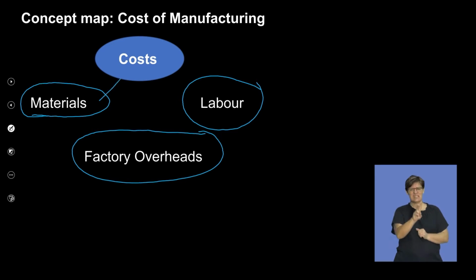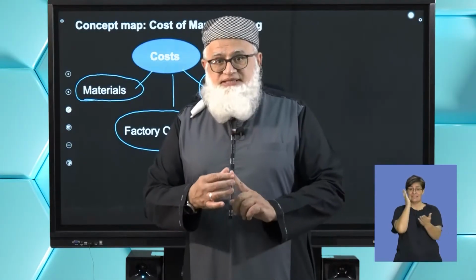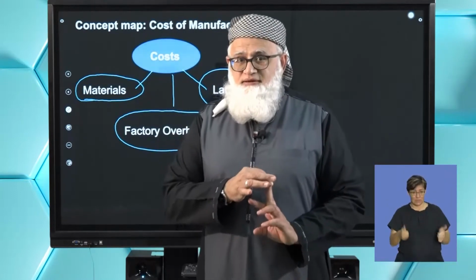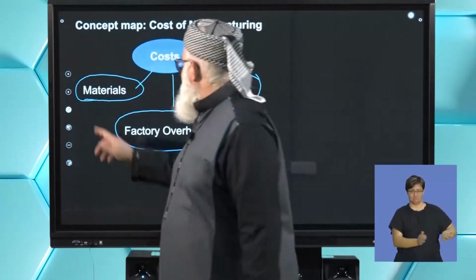So clearly you can see that these are the costs that go into the making of a product. Clear? So if I ask you to identify three cost components that relate to the making of a product, your answer should be direct materials, direct labor, and your factory overheads. Great stuff. Let's carry on.